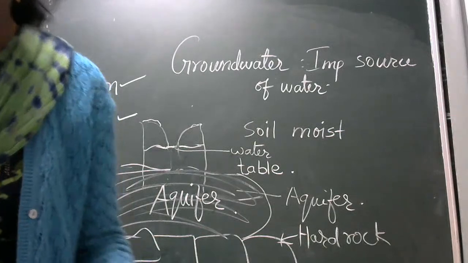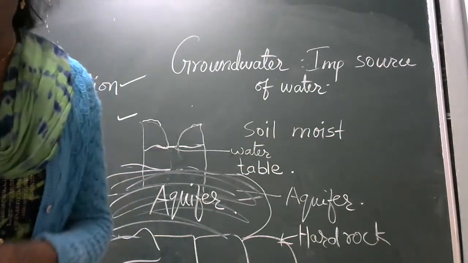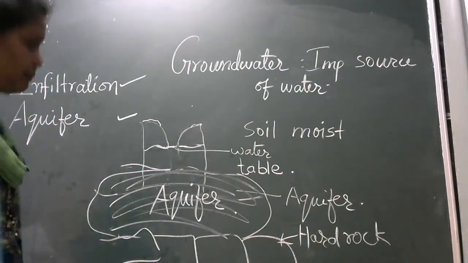Understood? Okay. Now, the water in the aquifer can usually be pumped out with the help of tube wells or hand pumps.